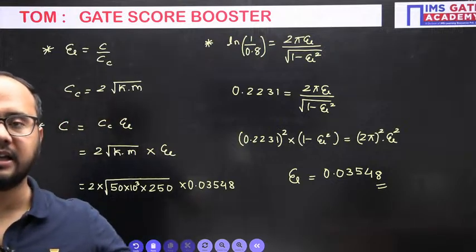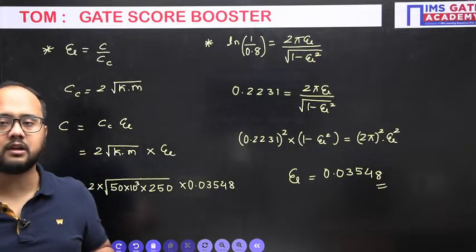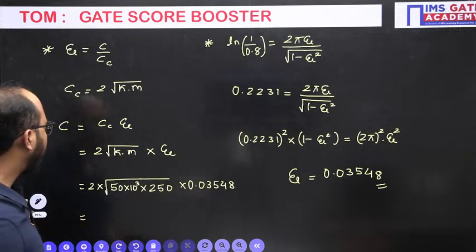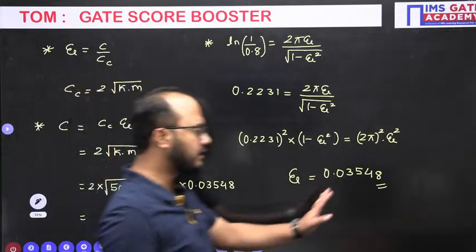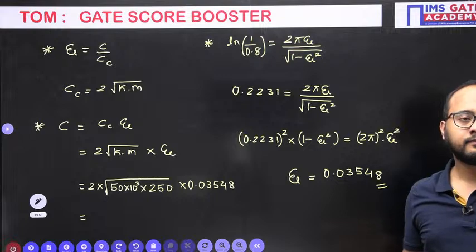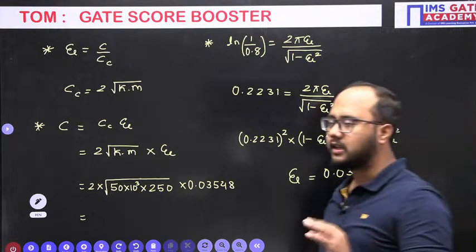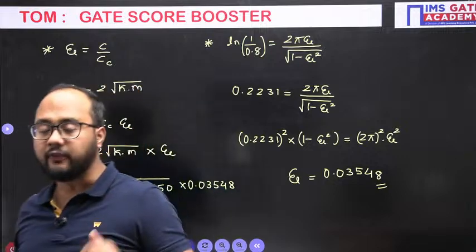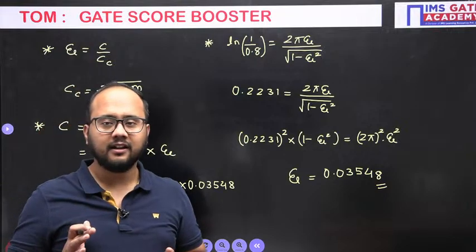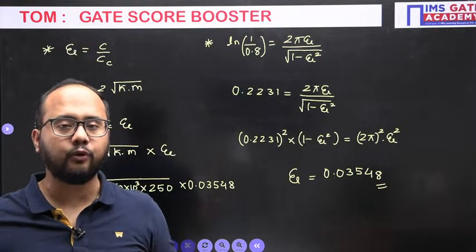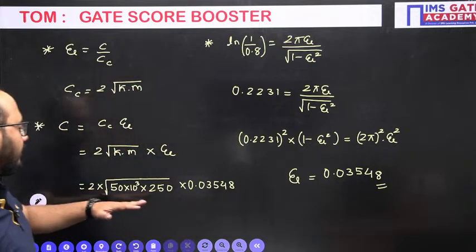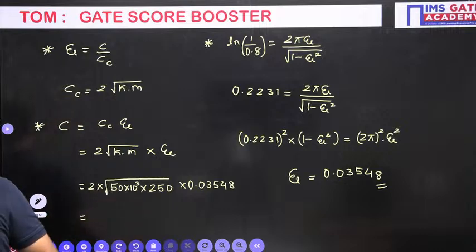Okay, I hope the relations are clear, why we are using such relations. What is the approach that we have taken here? I hope everything is clear. Yes or no? Just tell me. So this is one answer. Another answer we will get from this equation. So please cross check your calculations. Calculation is the most important thing and we usually neglect it. We do not put any effort into calculations. So you have to be very careful regarding the calculation part. Okay, so do the calculation and tell me the damping factor and damping coefficient answers.